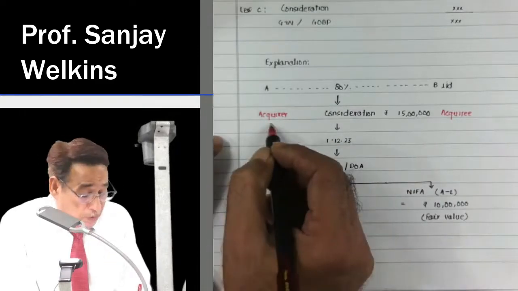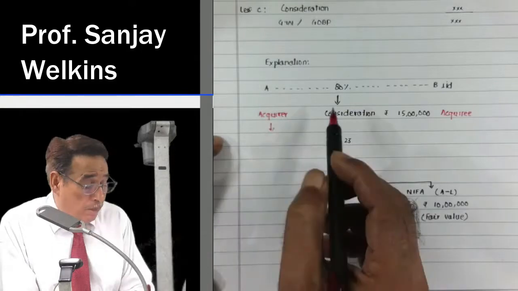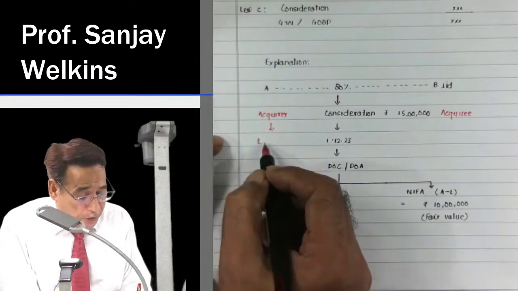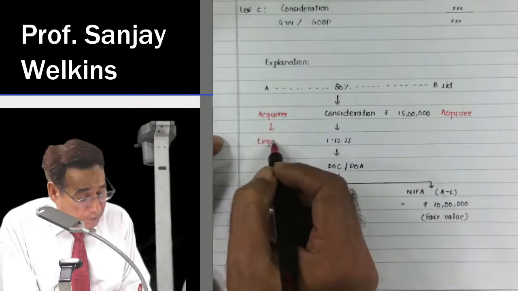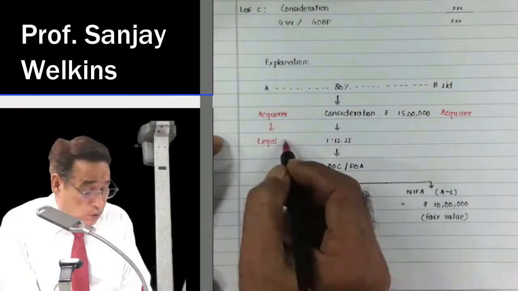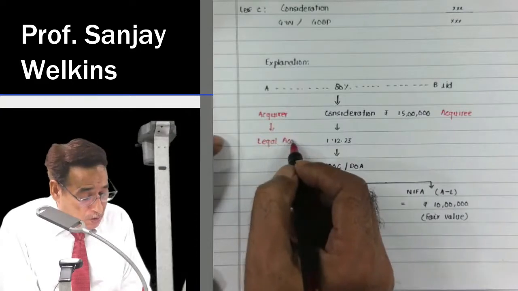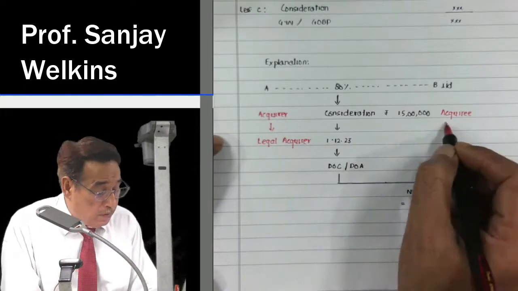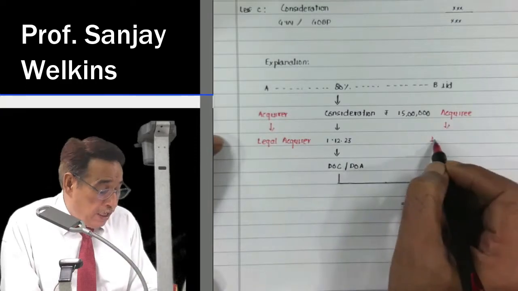Now tell me, when A bought 80% stakes in B Limited, who is the legal acquirer? A Limited. The investor is always known as legal acquirer. A is legal acquirer and B is legal acquiree.